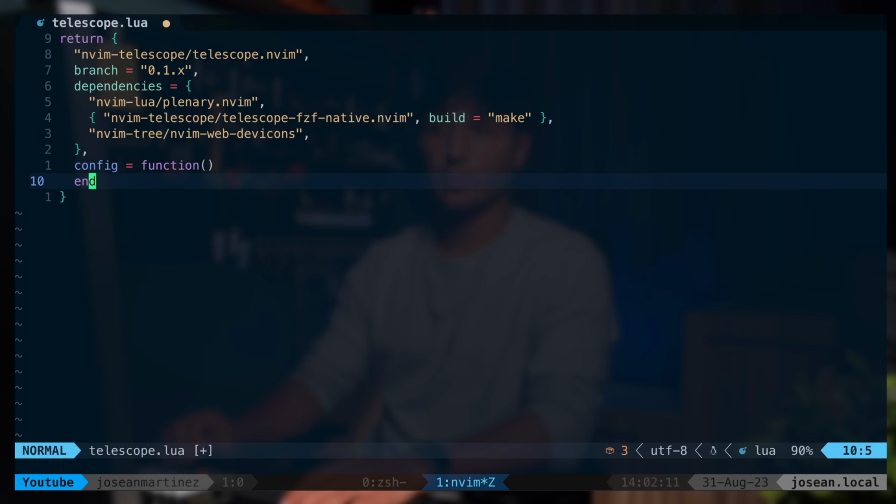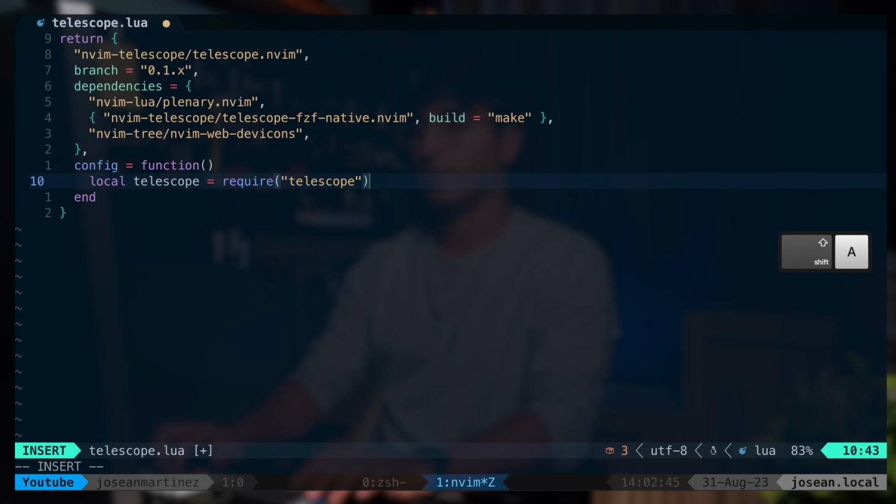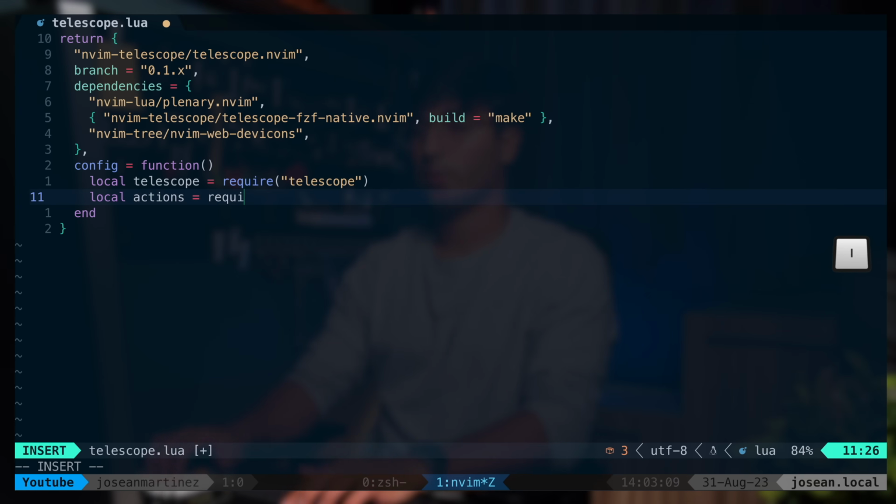In this case, because we're not doing any lazy loading, Telescope will load whenever Neovim starts, and this config function will run at that time. Now we need to add local telescope equals require telescope so that we can load it. I also want to add telescope actions to configure some keymaps.